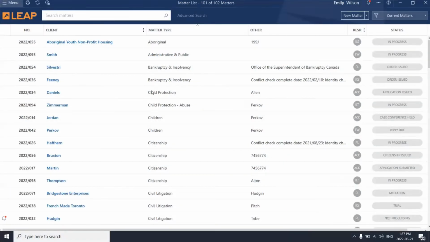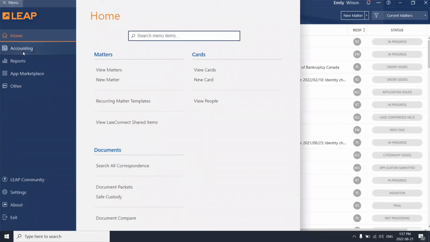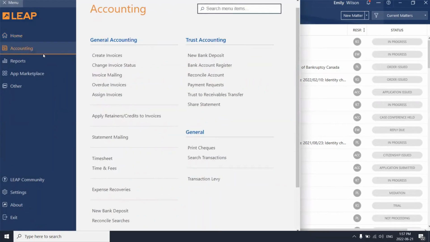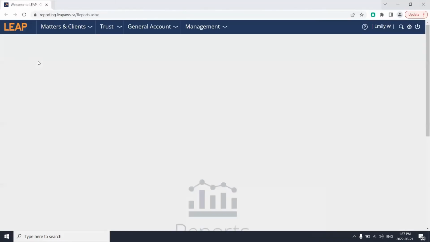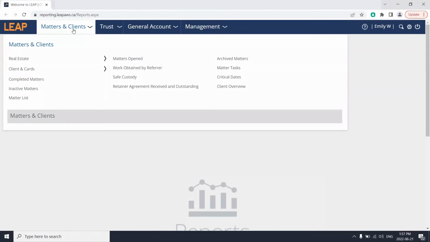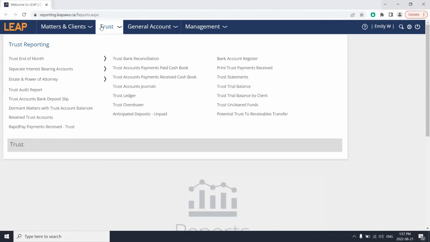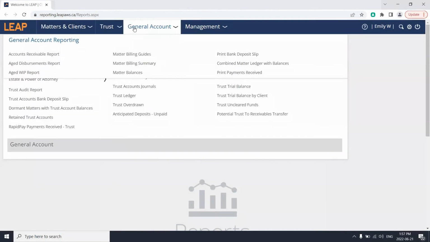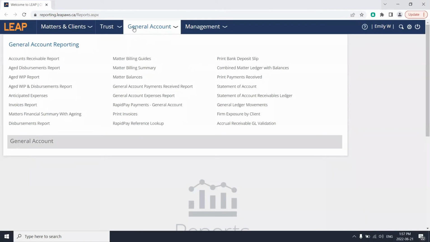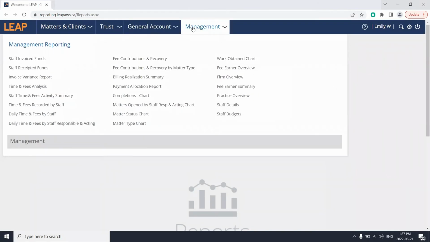Accessing your reports is done easily within Leap. All you are required to do is select the menu icon up here. Here you have access to your accounting reports, everything in relation to the accounting, whatever your bookkeeper or accountant needs. You can also have your reports here that brings you over to our web page where you can have matter and client reports, trust reporting, your general account reports, and anything related to management.